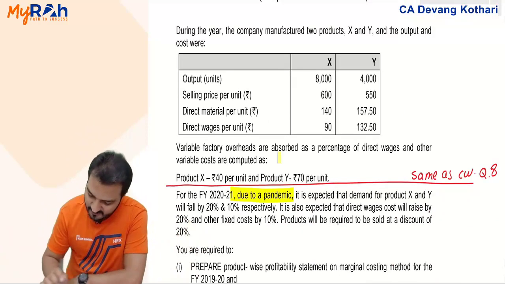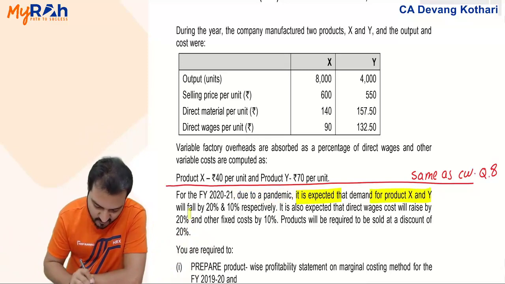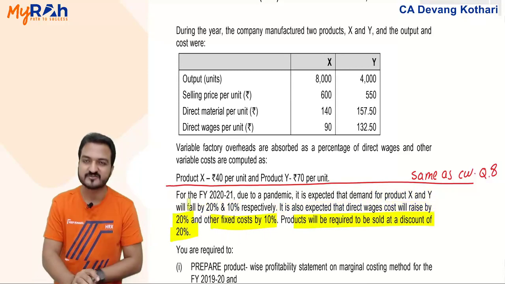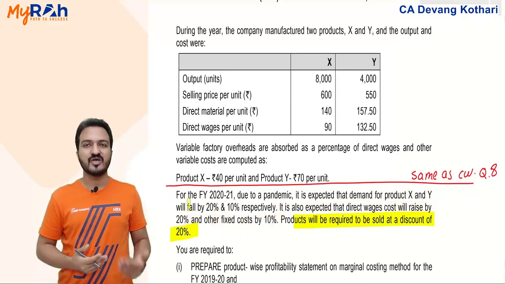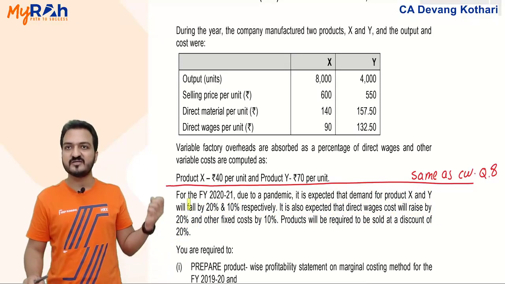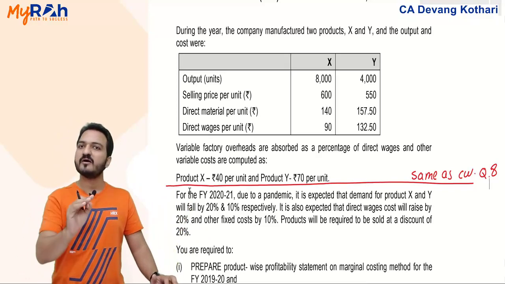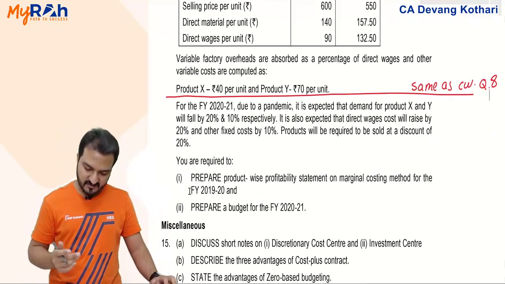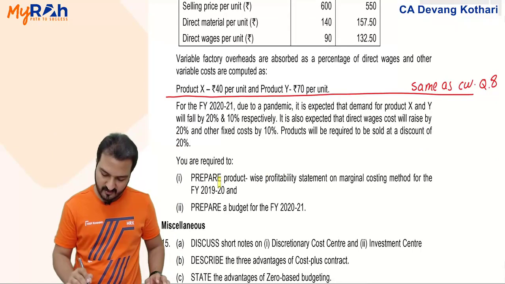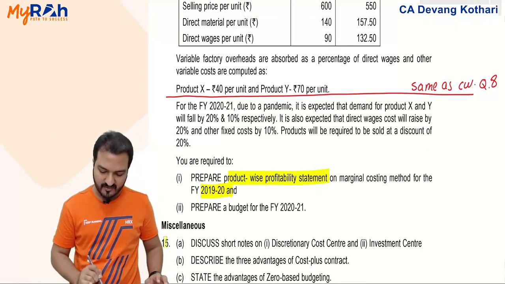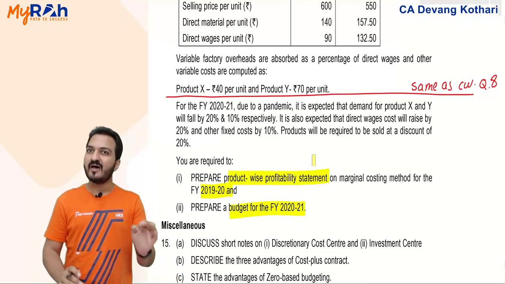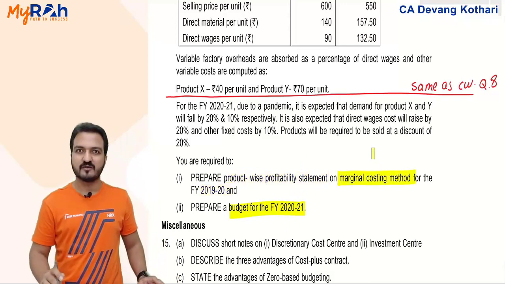COVID-20 I should say, due to the pandemic, it is expected that demand for X and Y will fall by this percent. It is also expected that direct wages cost will rise by 20%, other fixed costs by 10%, products will be sold at a discount of 20%. So for the next year, they have just given changes in the price, quantity and wages. You just need to make adjustment of those changes and make a profit statement again. Done? Yes, you are required to make product wise profit statement for 1920 and budget for 2021, and they have asked you to make this on marginal costing method.